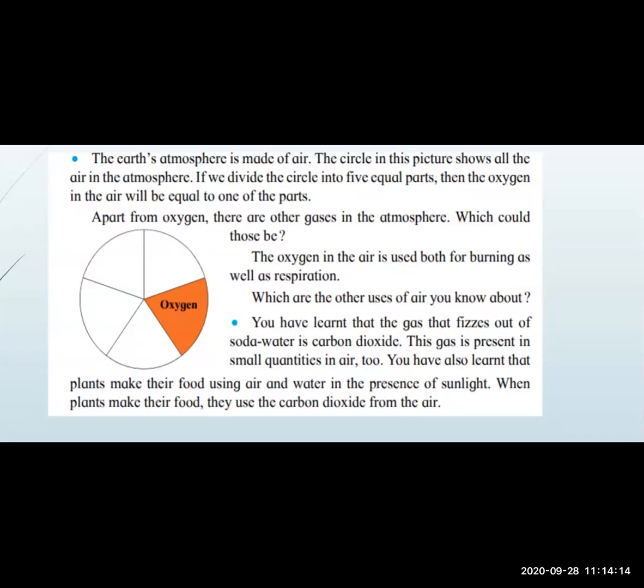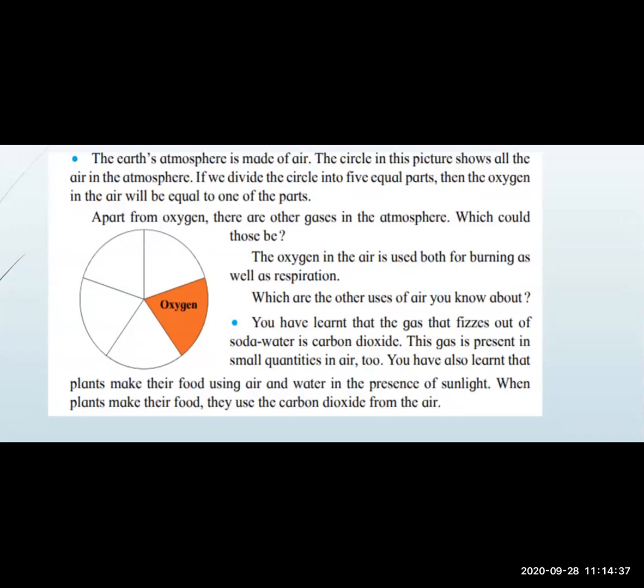If we divide the circle into 5 equal parts, then the oxygen in the air will be equal to one of the parts. What fills one part? Oxygen. Apart from oxygen, there are other gases in the atmosphere. Means only oxygen is one part, and the rest of the other gases are present in the atmosphere.